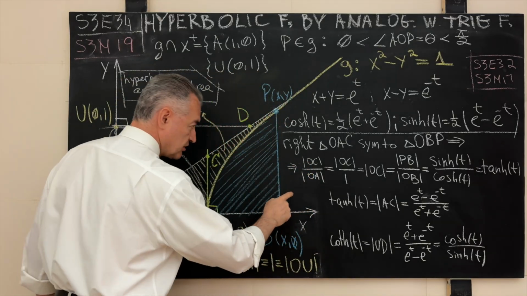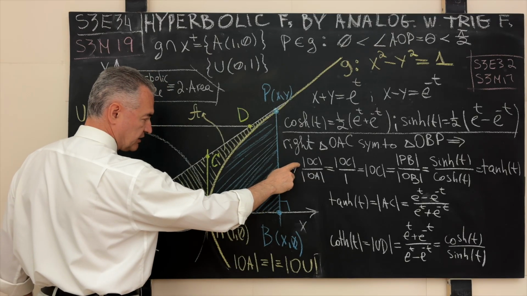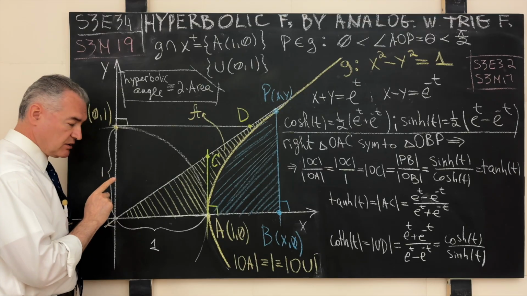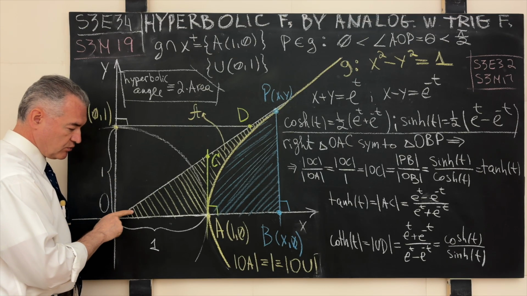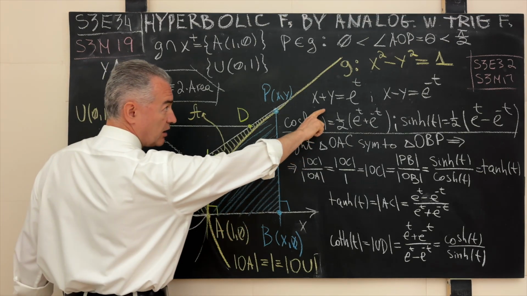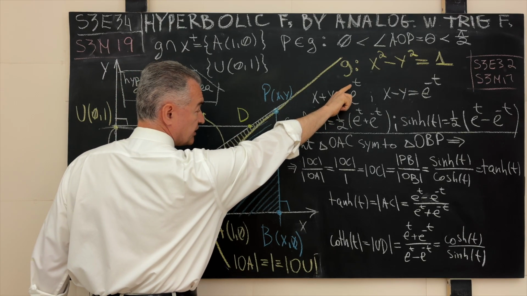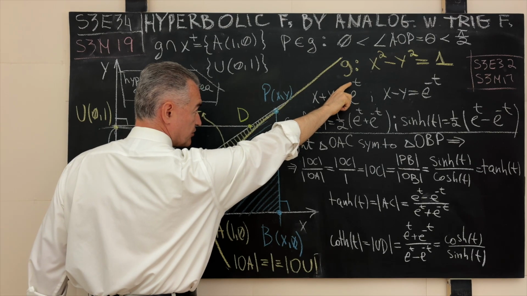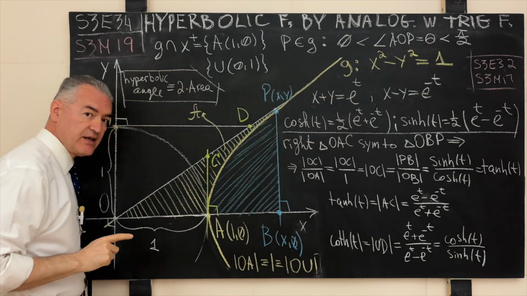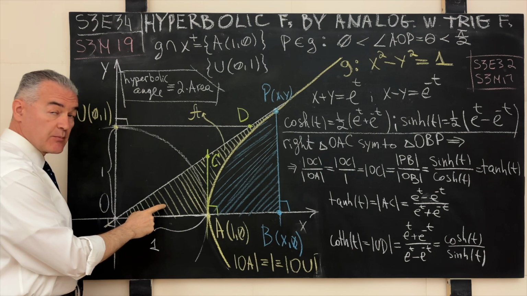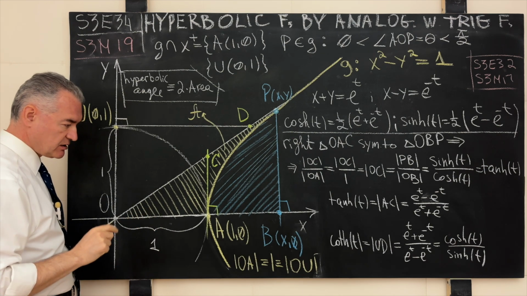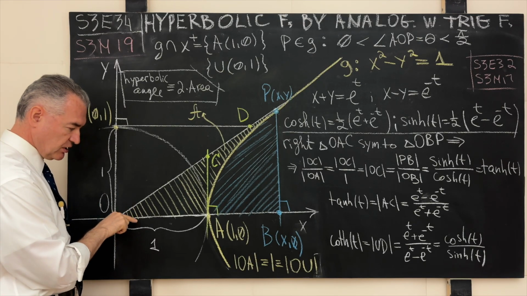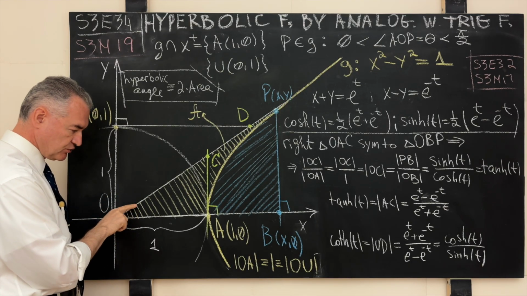So now we construct the following proportion: the length of the side OC, the opposite side to this angle over here. But we need to be careful. Remember, our argument to the hyperbolic functions now is not the planar angle, as it is the case with the circular functions, but now the area, twice the area of the corresponding hyperbolic sector, the hyperbolic pizza. So now that is the argument. But we go back to the Euclidean geometry, we still use planar angles.